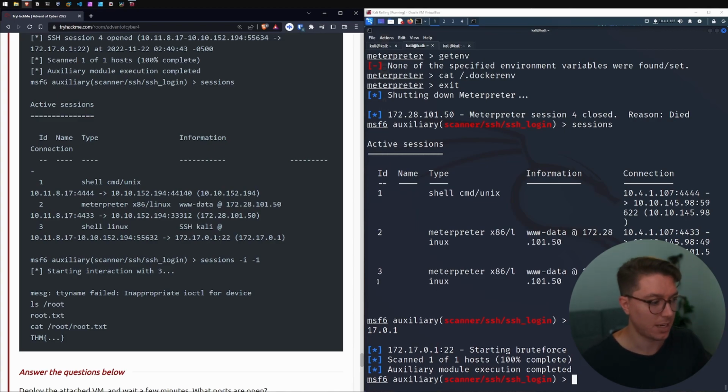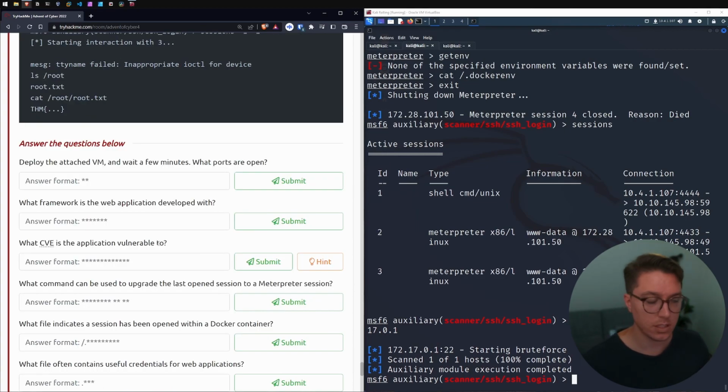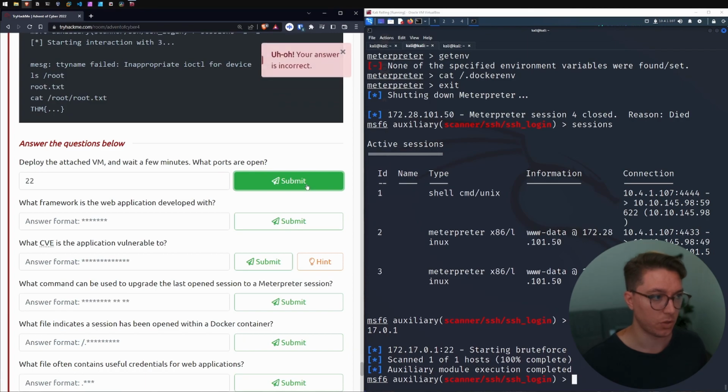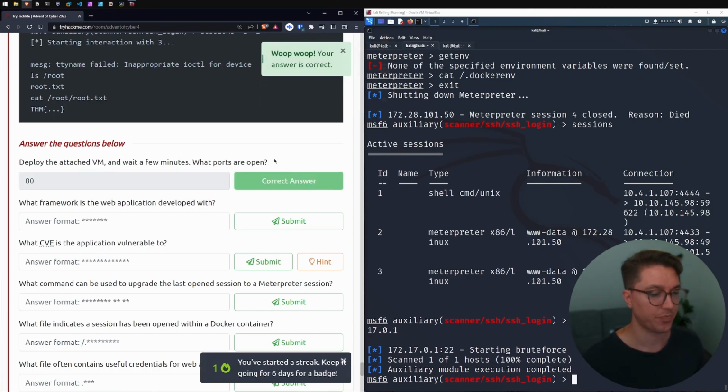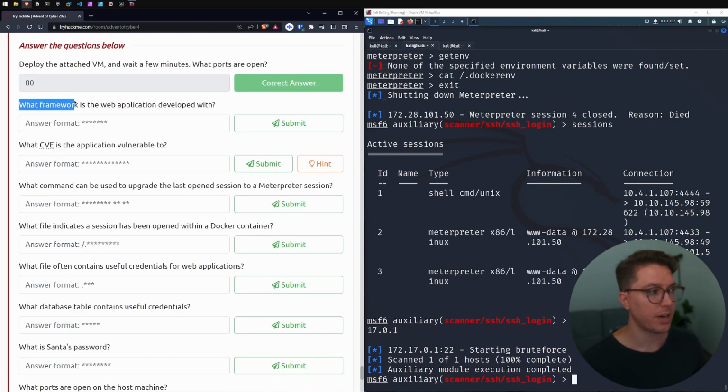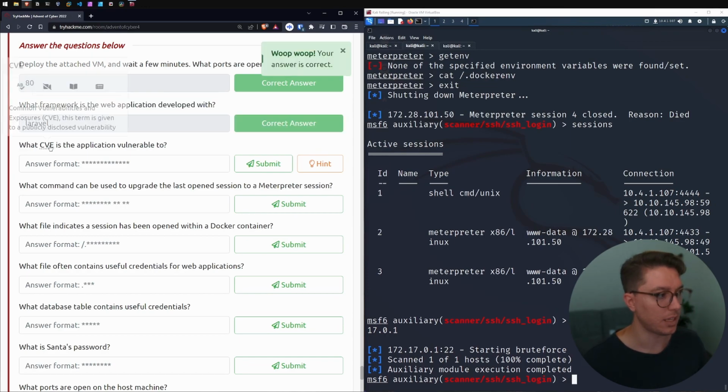So to help my sanity, let's go through the questions and let's see if anything comes out through here. So question number 1, deploy the attached VM and wait a few minutes. What port's open? So if we remember, we had port 22. No, that was the shell. We had port 80 from the original Docker container. Cool. Next, what framework is the web application developed with? So that was Laravel. So what CVE, or common vulnerabilities and exposures, is the application vulnerable to?